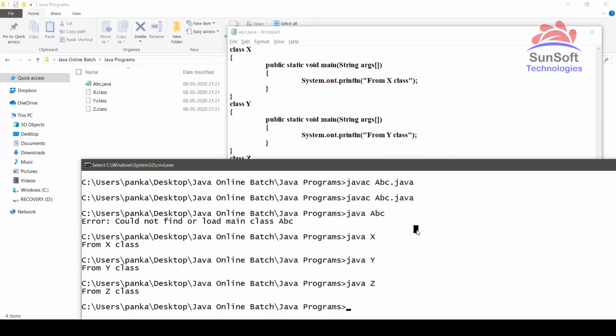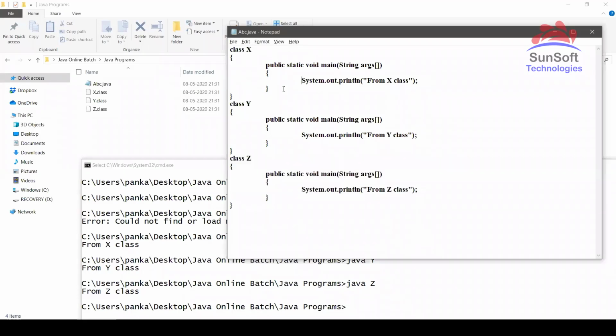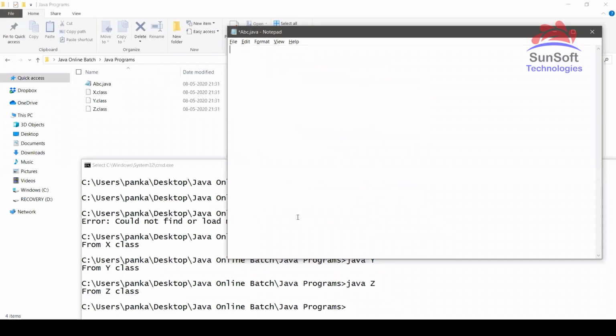Pankaj sir, one question. Do we allow a class inside a class? Yes, allowed. In that case, when you compile, how will you generate the class? See, if I have such a thing, let's take class ABC, and inside that I have class XYZ. Let's say this has the main method, public static void main, String args, system.out.println hello. Let us execute and see.